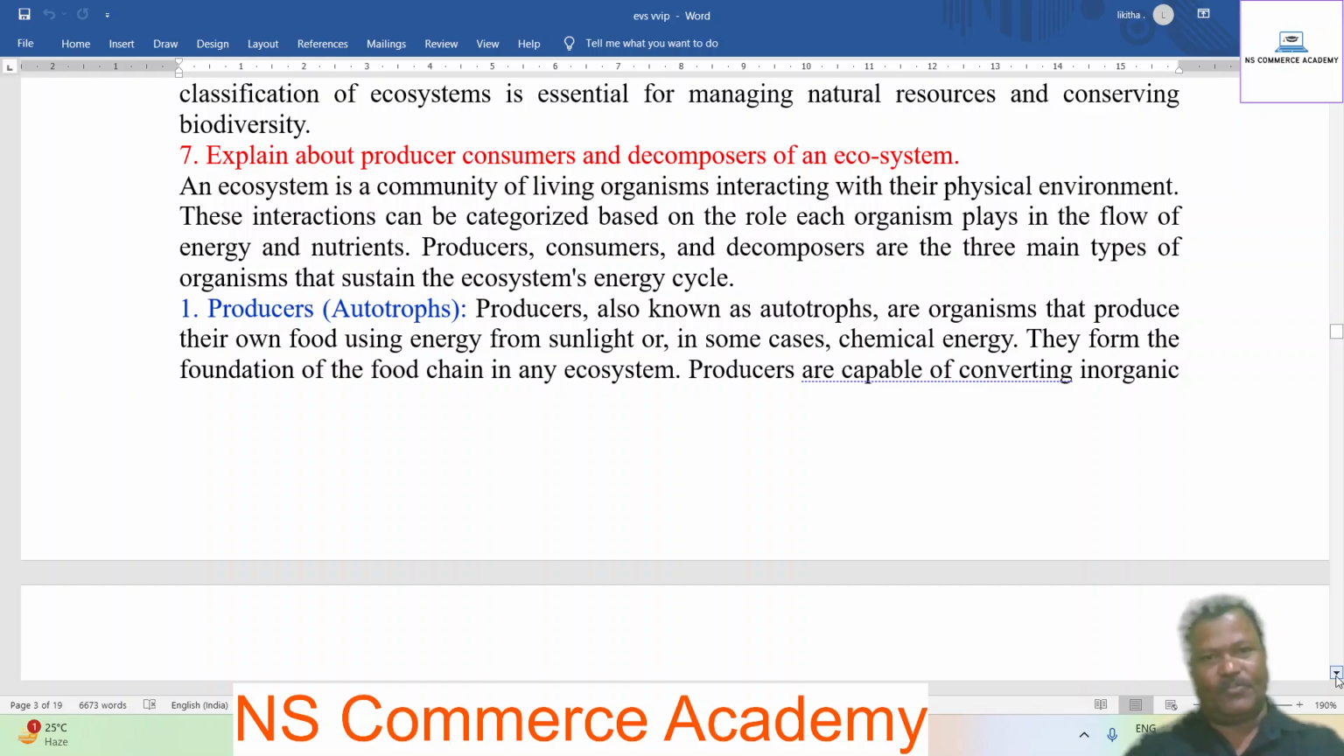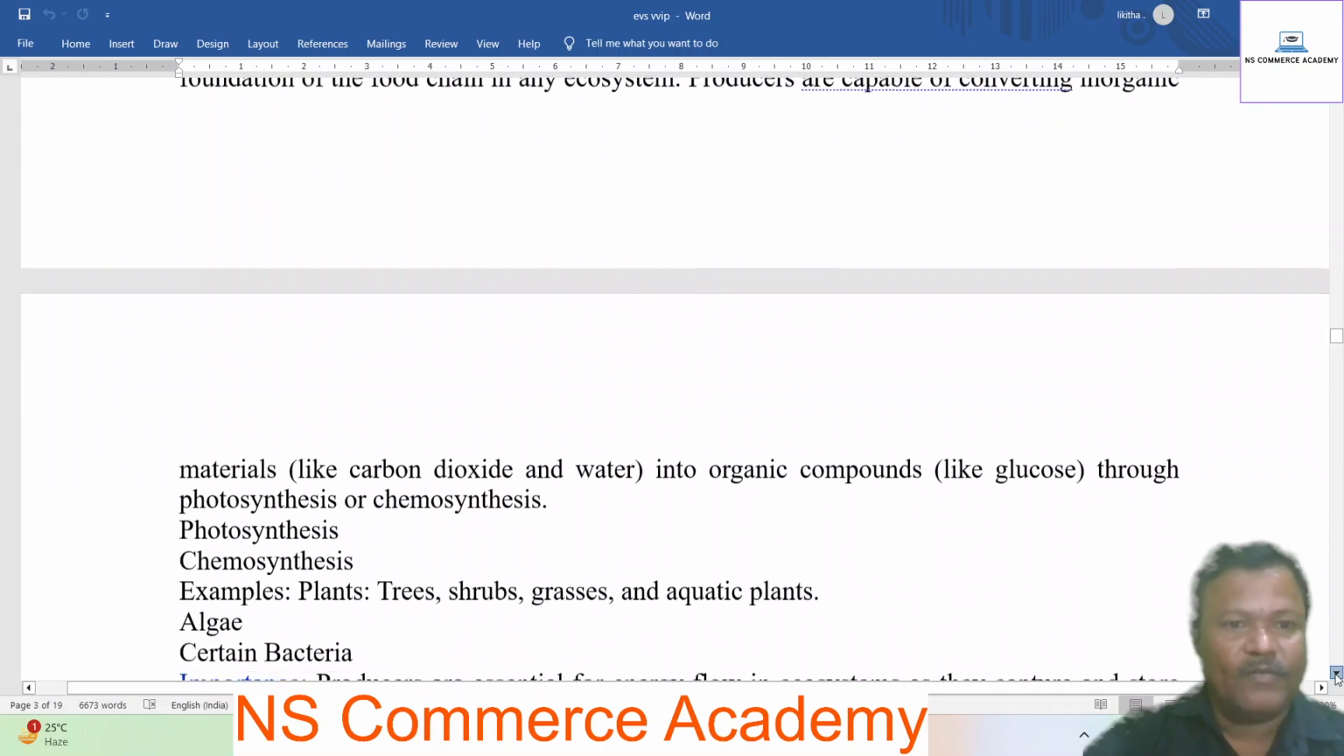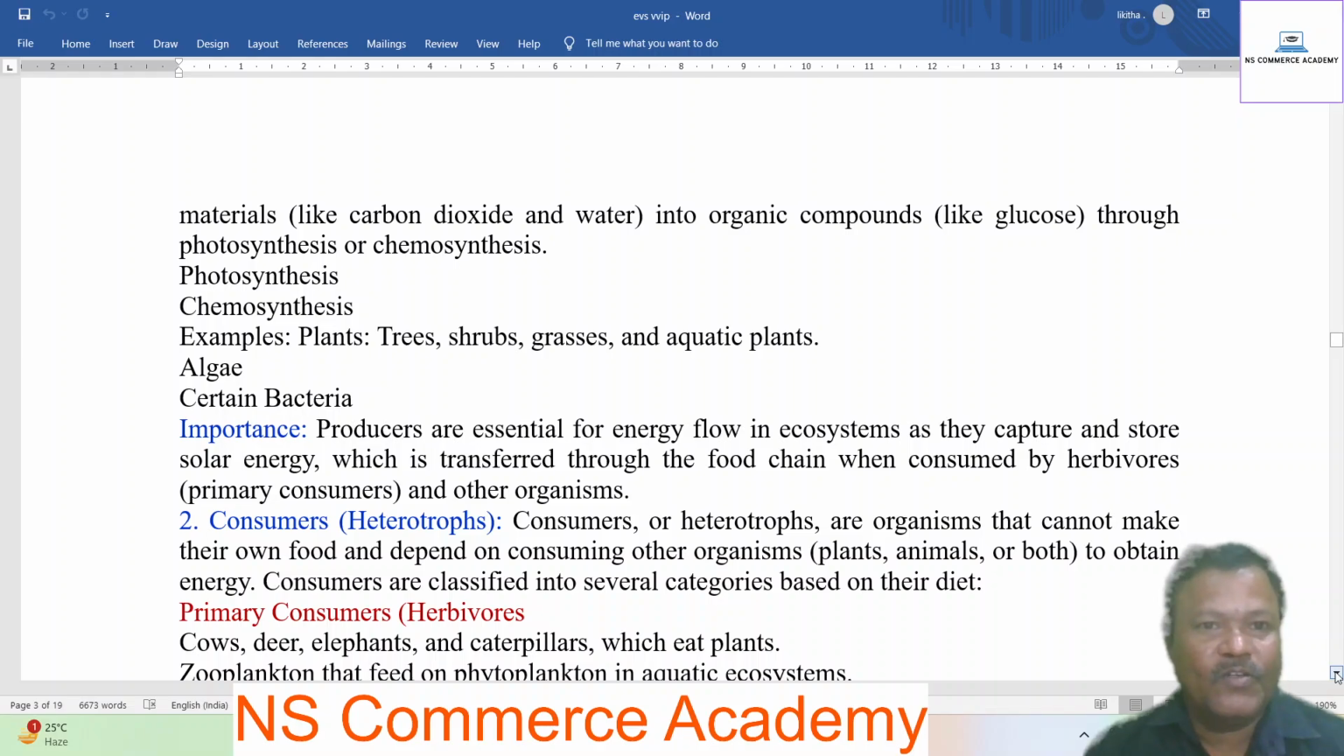Producers are autotrophs. Producers, also known as autotrophs, are organisms that produce their own food using energy from sunlight or, in some cases, chemical energy. They form the foundation of the food chain in any ecosystem. Producers are capable of converting inorganic materials like carbon dioxide and water into organic compounds like glucose through photosynthesis or chemosynthesis. Examples: trees, shrubs, grasses, and aquatic plants.